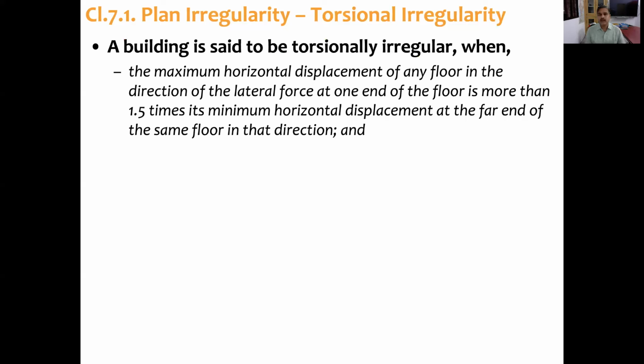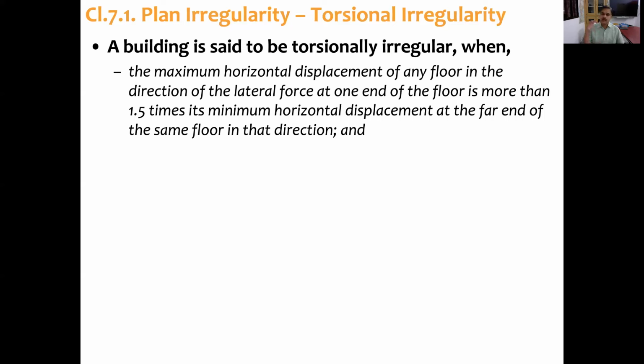So what the code specifies is that a building is said to be torsionally irregular when the maximum horizontal displacement of any floor in the direction of lateral force at one end of the floor is more than 1.5 times its minimum horizontal displacement at the far end of the same floor in that direction.